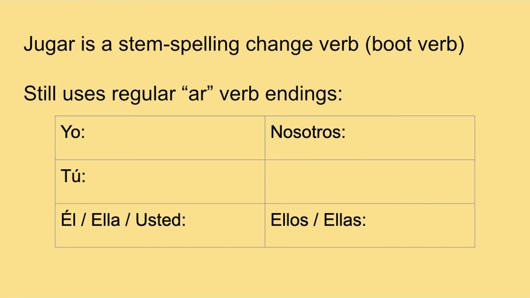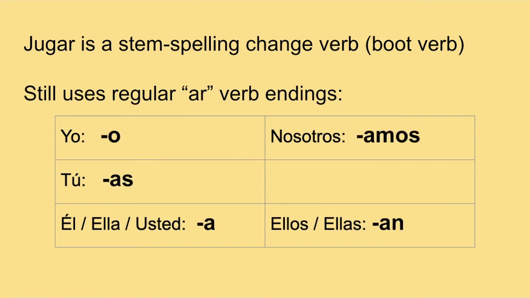It still uses the regular AR verb endings, and those endings are o, as, a, amos, an. We have been doing this for a while now. You should be fairly familiar with those, but just a little bit of a refresher in case you need to get those down in your notes. So it still uses these endings. We don't have to worry about that. The part we have to worry about is the stem spelling change.